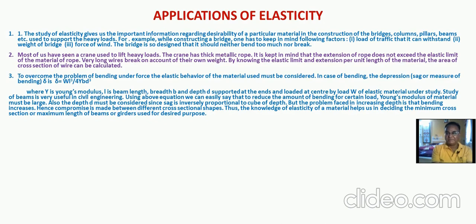Here is one example in the case of furniture. When we construct a door, the carpenter uses a particular material, that is sagwan. Sagwan wood is used there because of that bending concept, because of the toughness of that particular wood. That is why sagwan is preferred for the construction of doors in the furnitures in our houses. Here Young's modulus